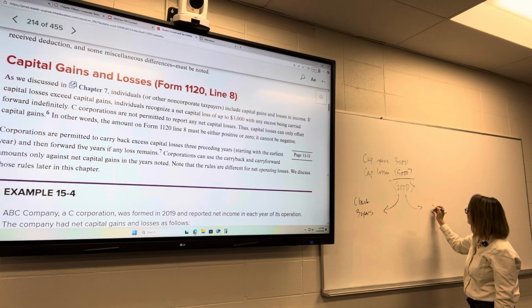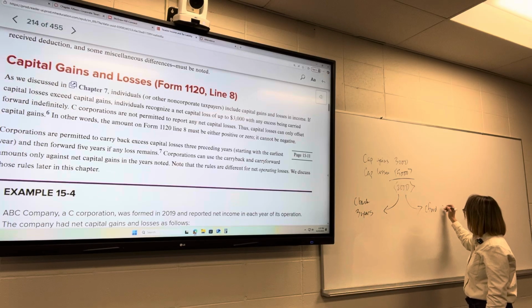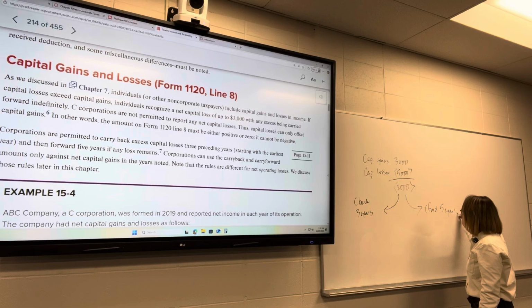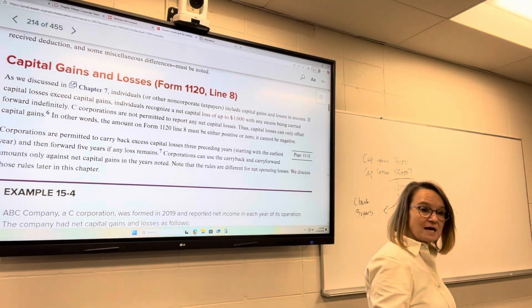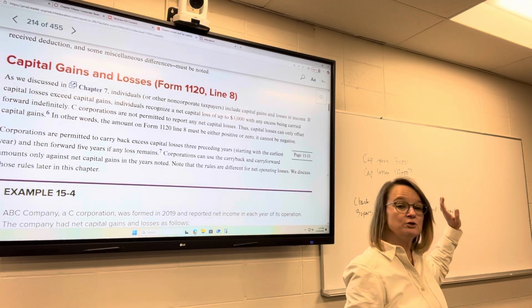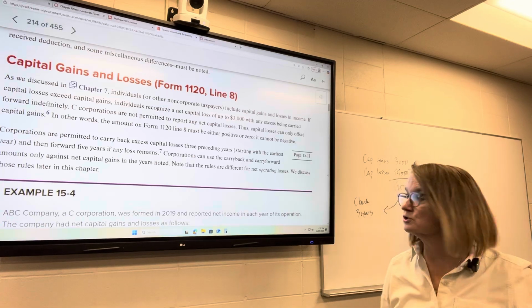And then you can carry it forward 5 years. Like I said, if there's no point at which during that time span you have a capital gain, then you can't use it. It's just gone.